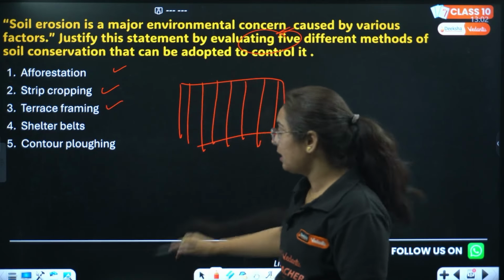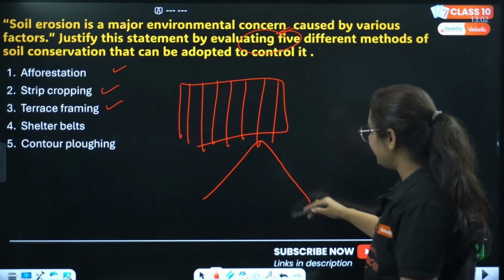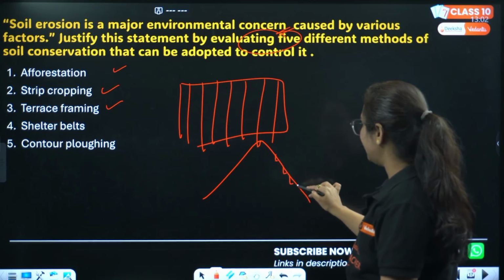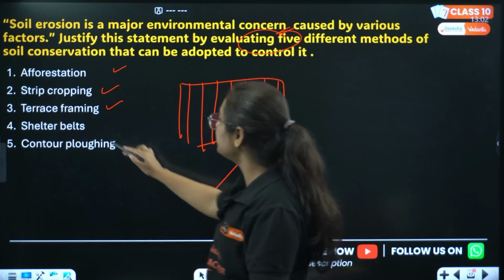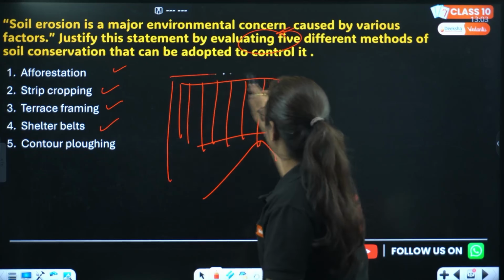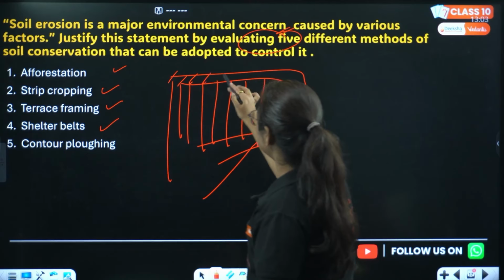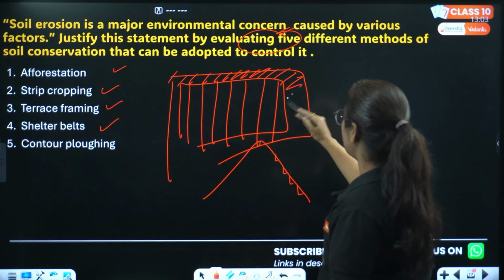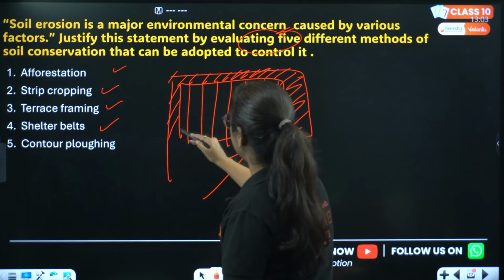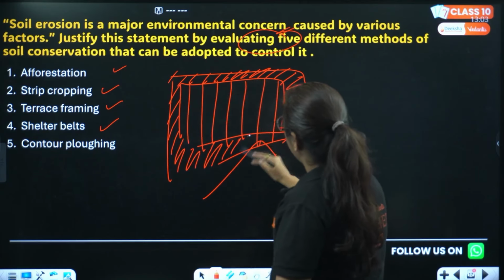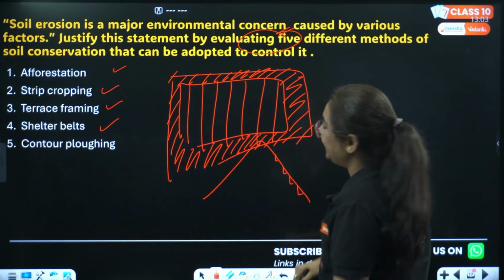Terrace farming: on mountainous regions, make terraces, make flat plains and grow the crops there. Shelter belts along the farm: grow large-trunk trees so that the soil does not get affected by the flow of water, wind, etc.